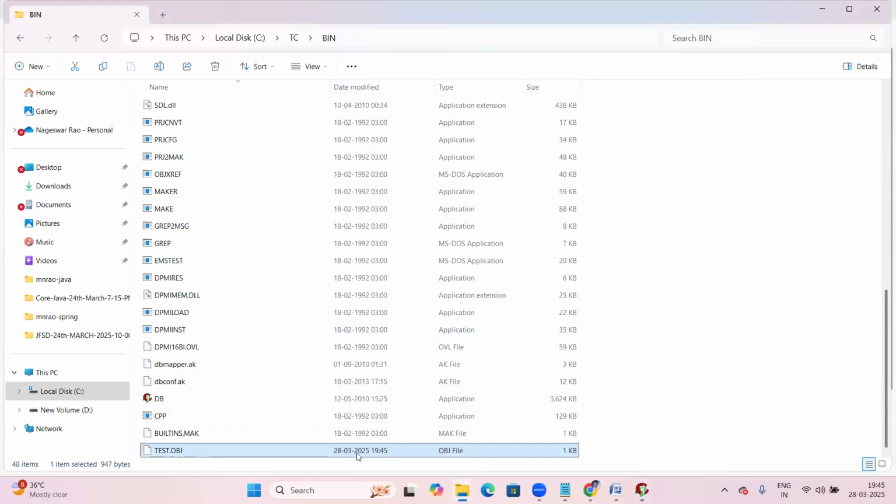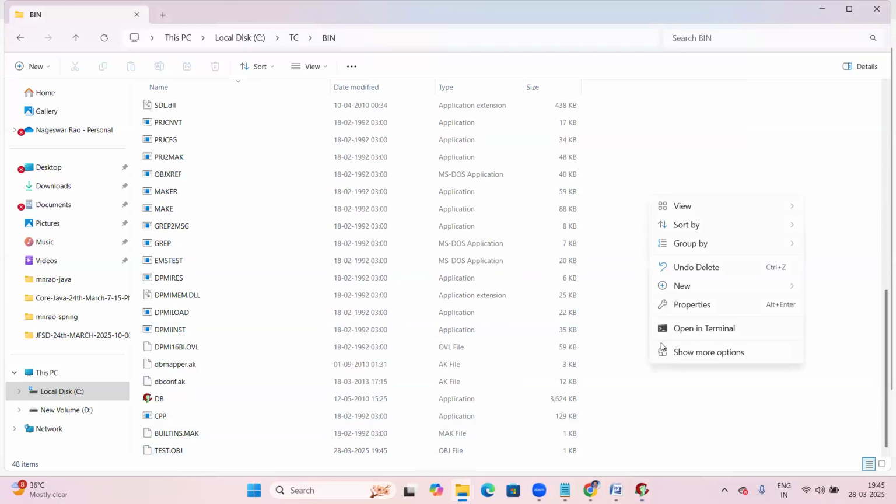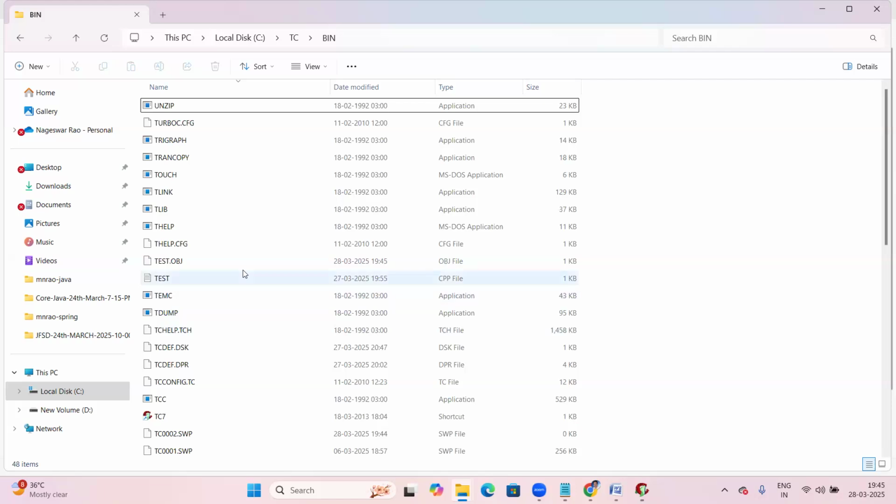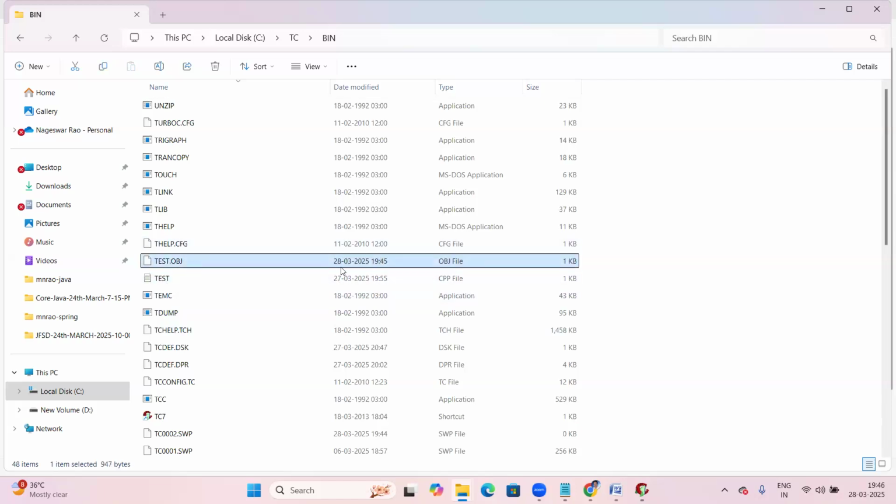The test.obj file was just now generated. Refresh, and you can see that for test.cpp, the test.obj file is generated. So what is this obj? Obj means object file. So what is this object file?